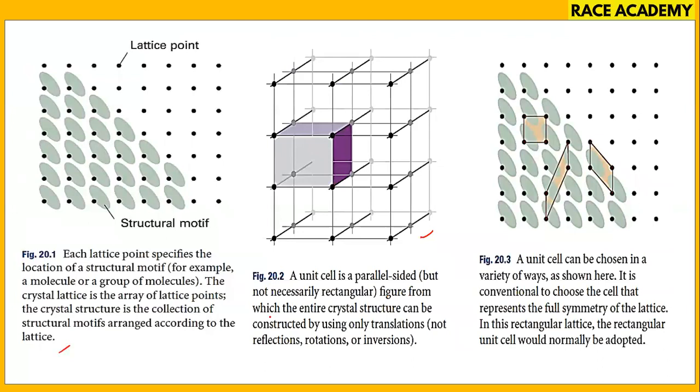The entire crystal structure can be constructed using only translations, not reflections, rotations, or inversions. This is the second one. Third one: you see, the unit cell can be chosen in a variety of ways. As shown here, it is conventional to choose the cell that represents the full symmetry of the lattice. In this rectangular lattice, the rectangular unit cell would normally be adopted.